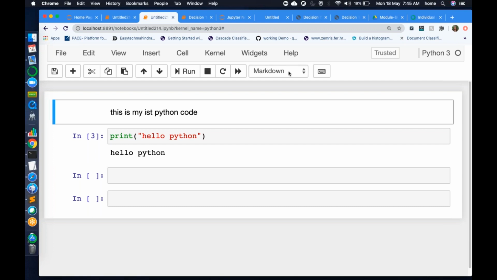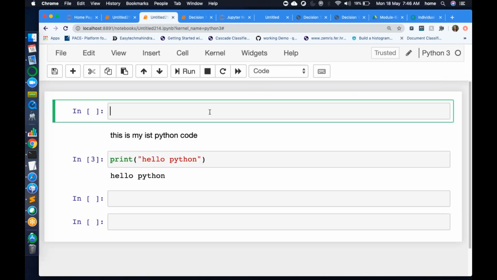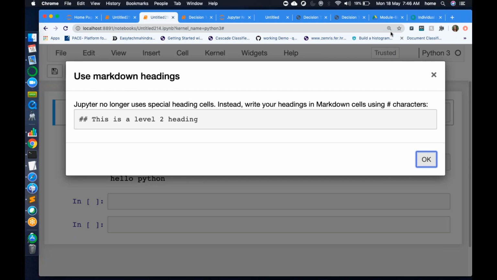Now, what is heading? Heading is nothing but, again, a way of giving your code a nice look. There are different kinds of headings available. Let's say the first heading. So you can click on heading. For starting, you can click on this heading, right? And then click on OK.